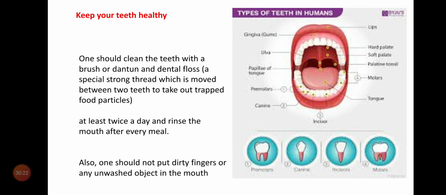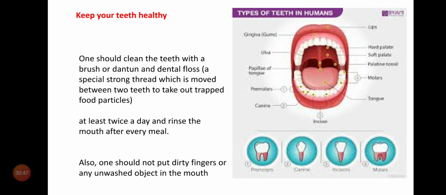So, in half of the human jaw, there are 8 teeth. Those are 2 incisors, 1 canine, 2 premolars and 3 molar teeth. So, there are 32 teeth in a human being. The arrangement of teeth on the jawbone is called dentition.